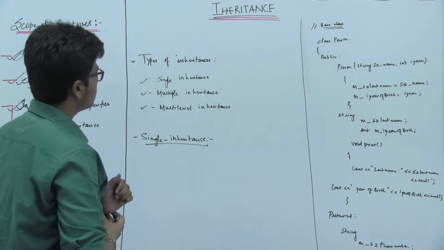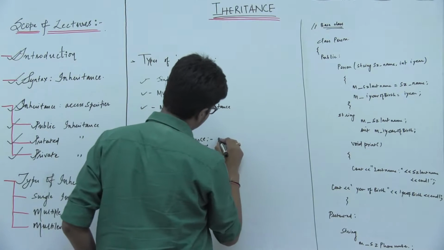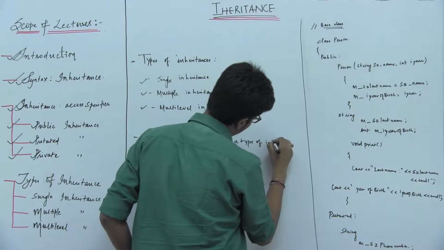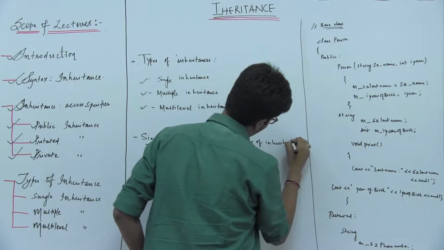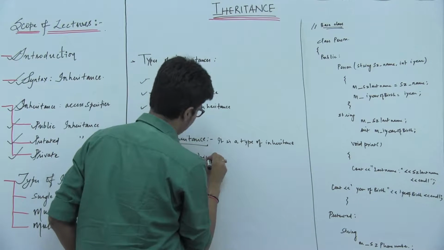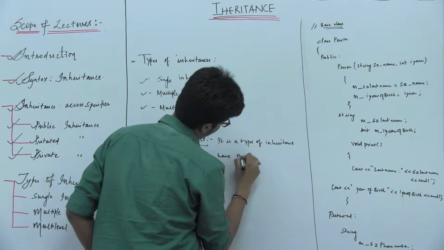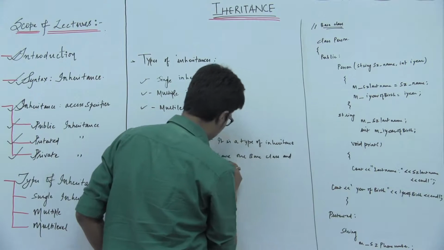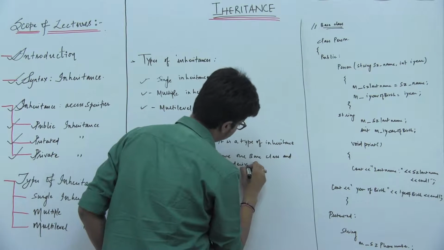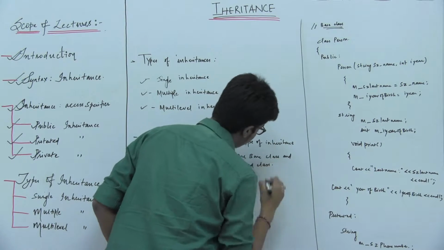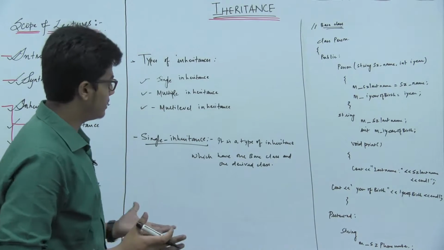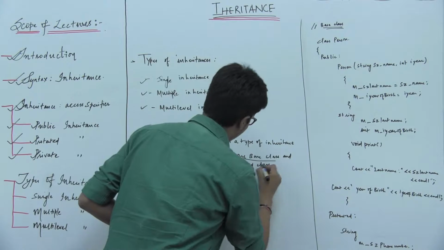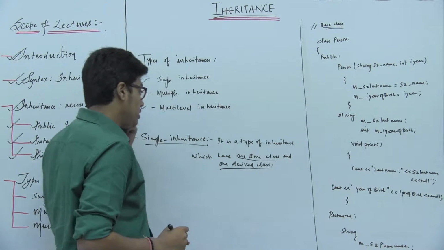So what is actually a single inheritance? Single inheritance is defined as a type of inheritance which has one base class and one derived class.